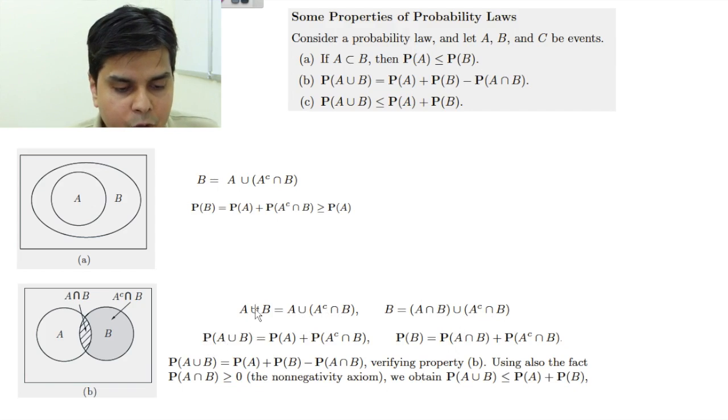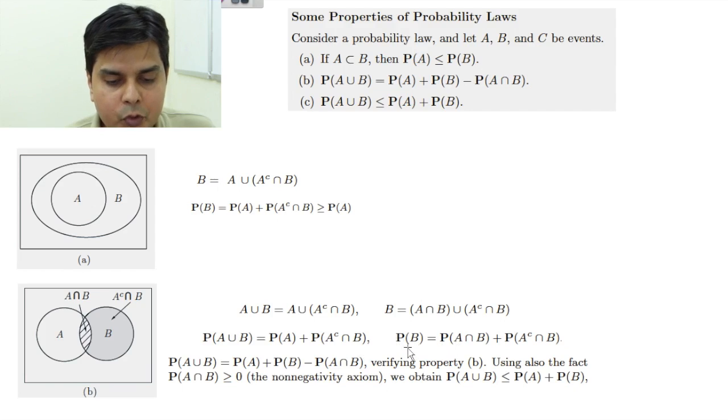So their probability will be P(A union B) equals P(A) plus P of this thing. Similarly P(B) will be P(A intersection B) plus P of this thing. Now you eliminate this portion from these two equations. So what will you get? P(A union B) is equal to P(A) plus P(B) minus P(A intersection B). When you write these two equations together and eliminate this, you will get this. So you get the proof of this.